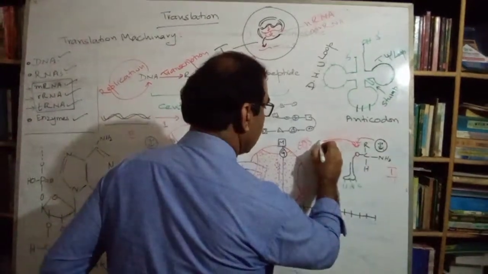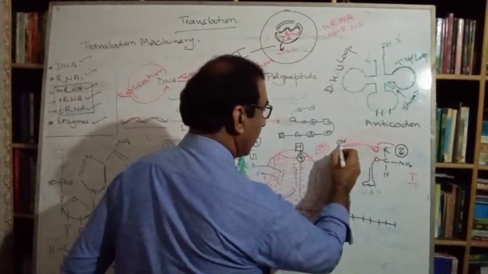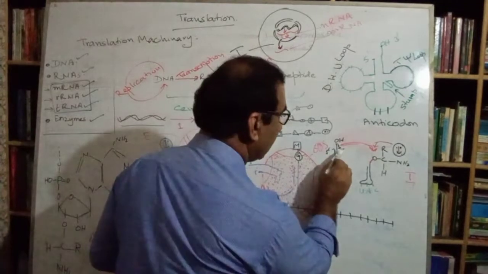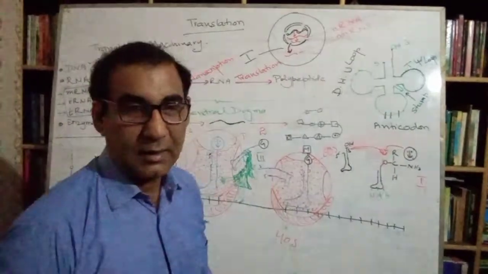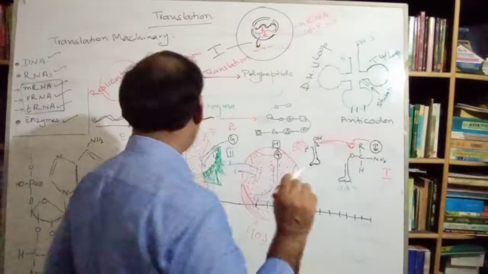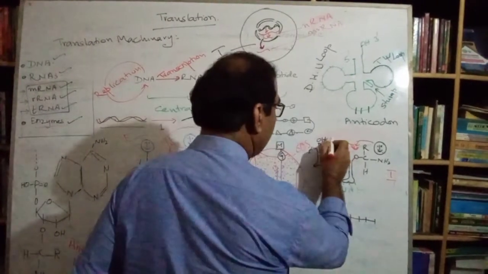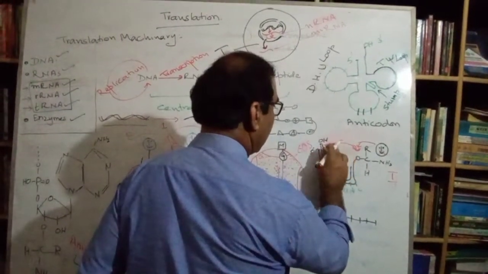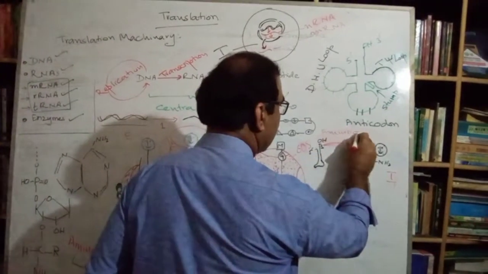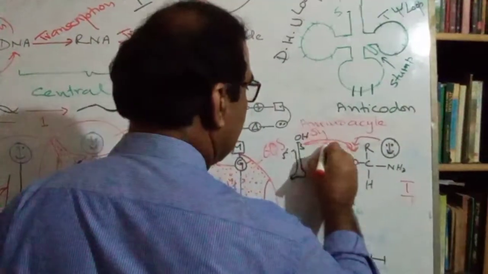I have told you, here is the OH at the 3' end, and this is the 5' end. At the 3' end the amino acid would combine. And here the enzyme is involved, as I have told you, enzymes are required. The enzyme which is involved is aminoacyl synthetase.